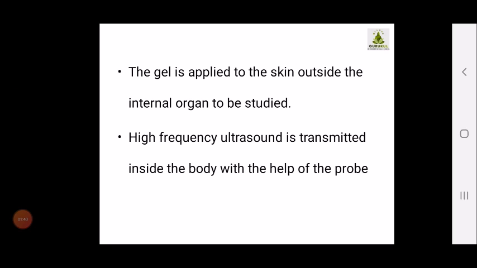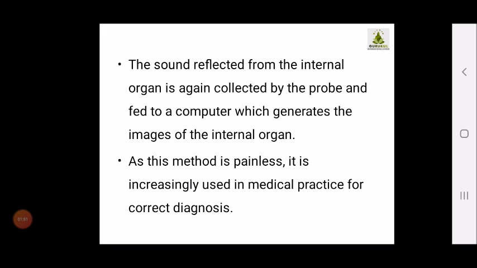The gel is applied to the skin outside the internal organ to be studied. High frequency ultrasound is transmitted inside the body with the help of the probe. The sound reflection from the internal organ is again collected by the probe and fed to the computer, which generates the images of the internal organ.